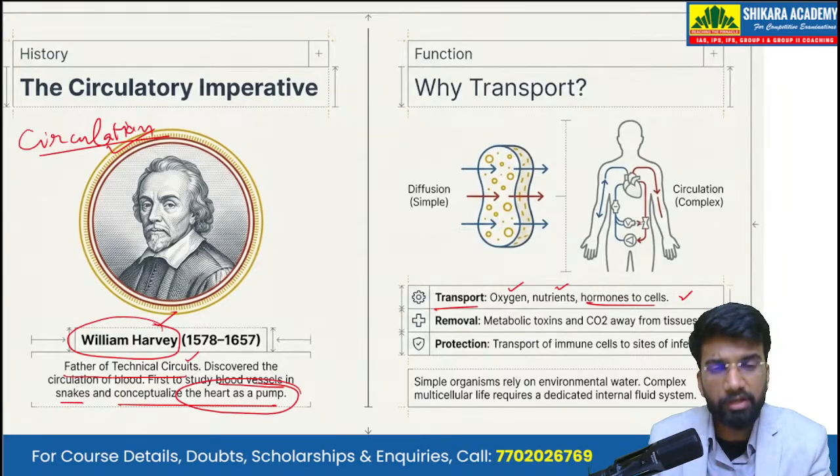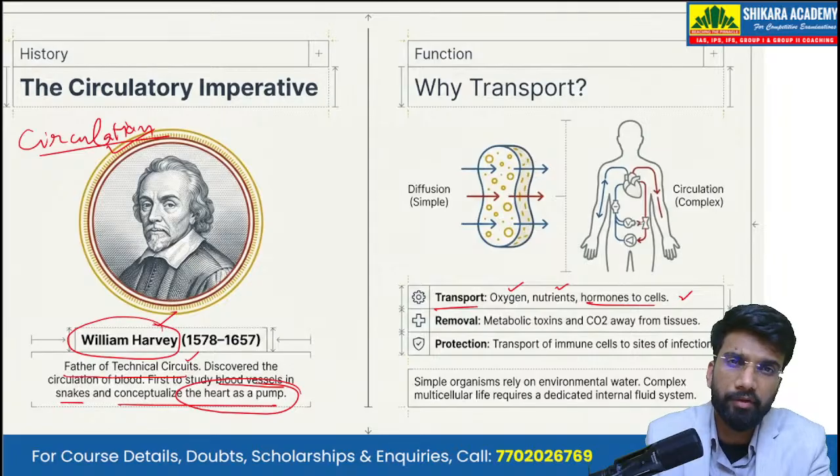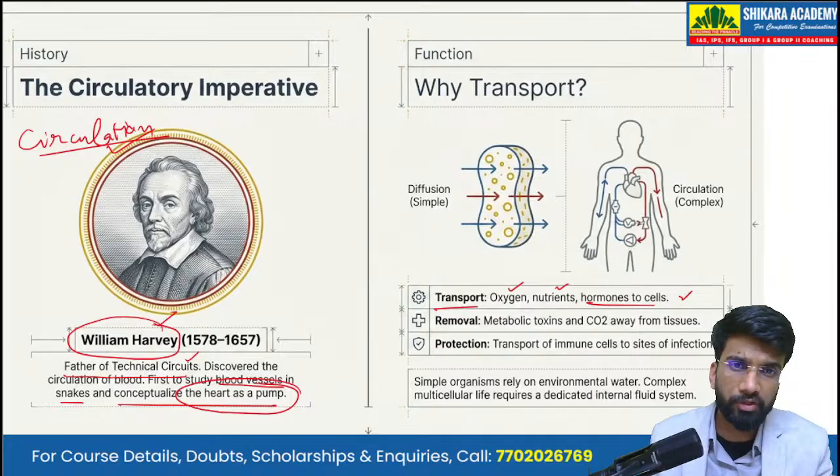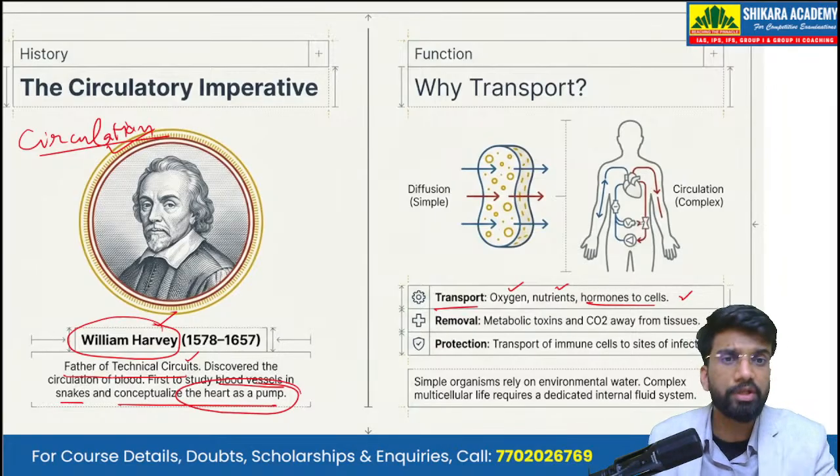Effective transport of these different substances from one part of the body to another, or from one tissue or cell to another, is the main idea behind